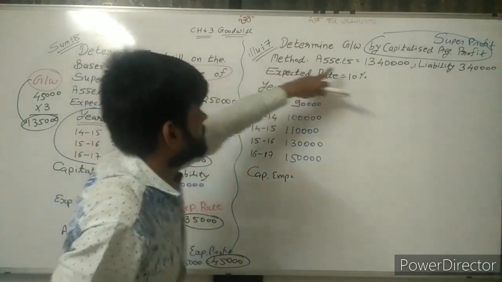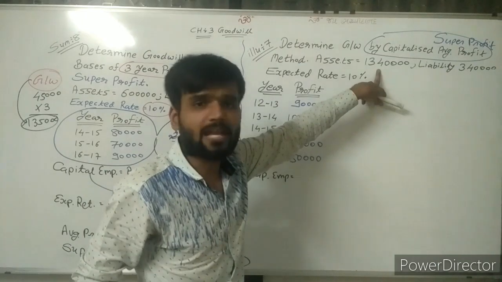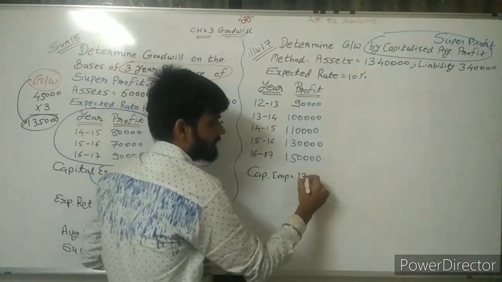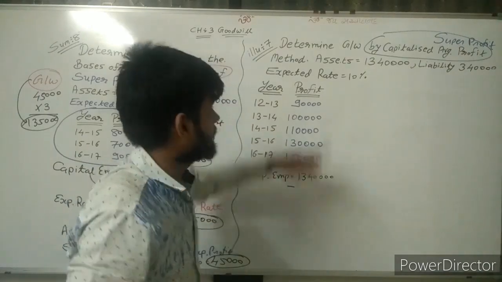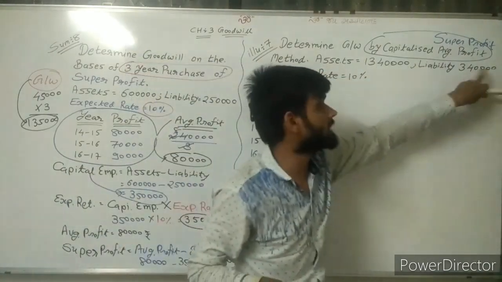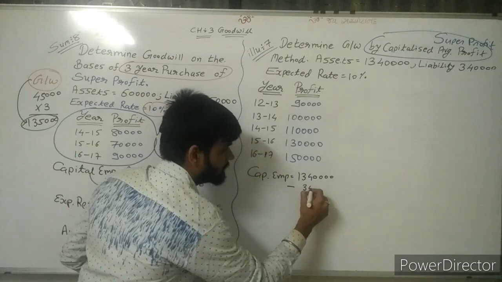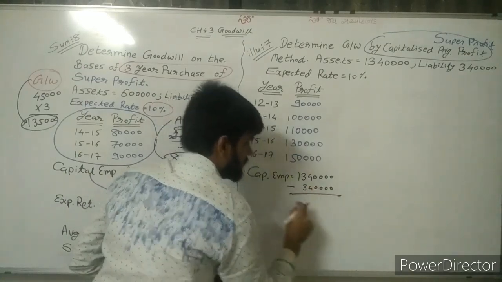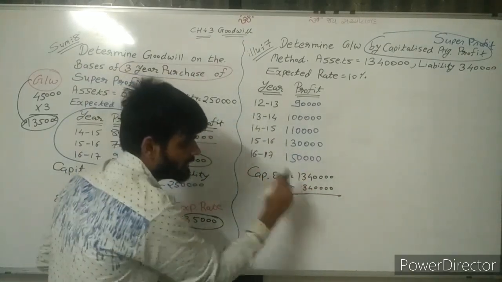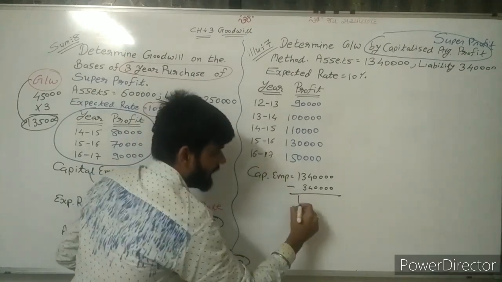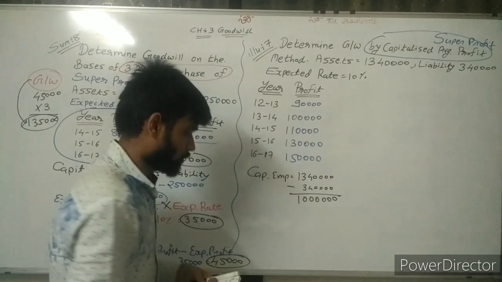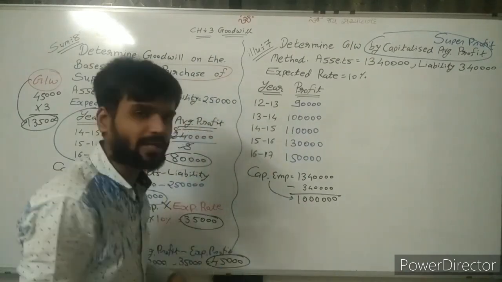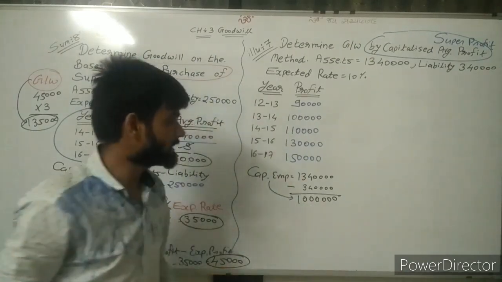Capital employed means, sir, total assets 13,40,000 minus liabilities 3,40,000. From 13,40,000 we are deducting 3,40,000. Answer is 10 lakh rupees. So my capital employed, my investment amount, is 10 lakh rupees.